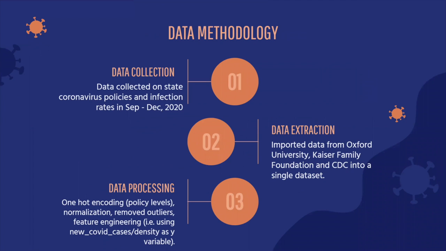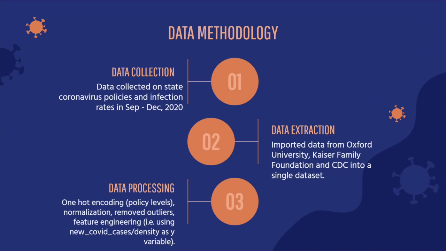Let's go over our data methodology. We collected data on state COVID policies from September to December 2020, and we chose this timeframe because COVID had proliferated through most states, and states had also developed policies targeting it. We aggregated data from Oxford, Kaiser Family Foundation, and CDC into a single data set, and we also performed data processing.